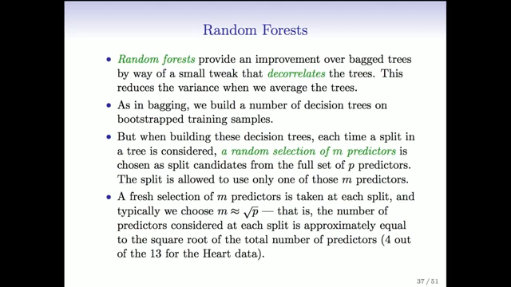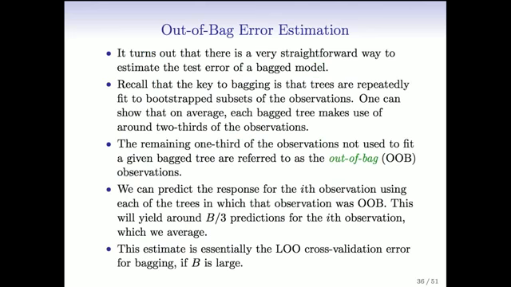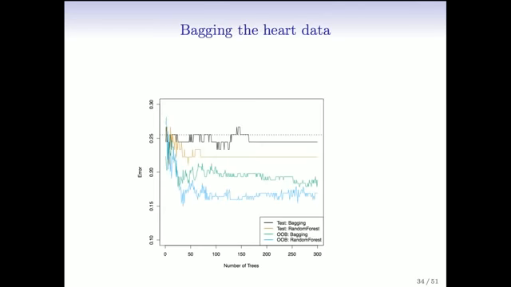Okay, so let's see how random forest does on the heart data. Remember, the bagging test error was about here, and random forest improves by maybe 1 or 2%. By doing this trick of throwing away predictors, we've decorrelated the trees, and the resulting average seems to do a little better. And the out-of-bag estimate is also a little better than it was for bagging.